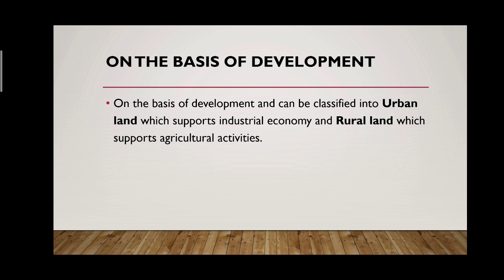The third categorization of the land is on the basis of development. How land has been developed, what type of development is done on the land. So again it is divided into two parts: urban land and rural land. Urban land supports industrial economy, and rural land supports agricultural activities.